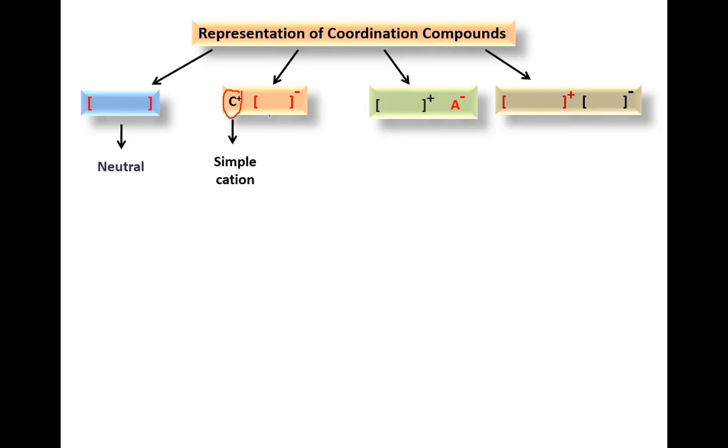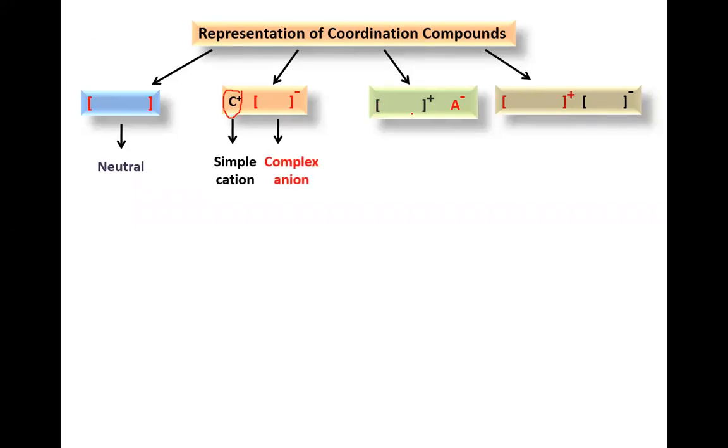Now look at this. Here the square bracket is there with a negative charge. Square bracket without any charge is a neutral complex, right? Here the square bracket is there with a negative charge. What do we call that? Complex anion. Exactly, complex anion, right?